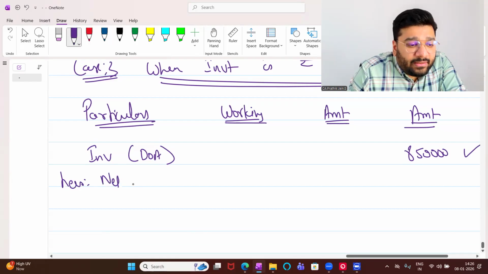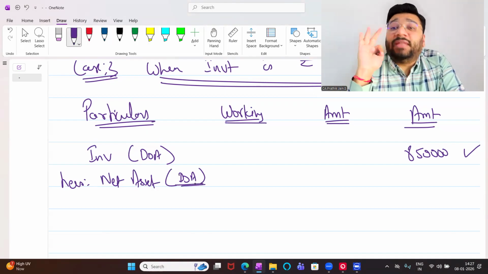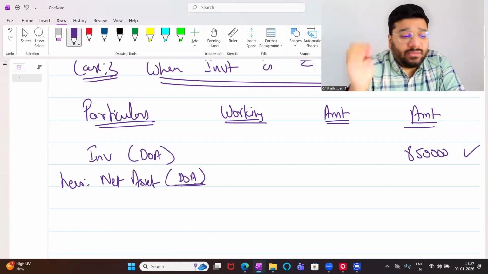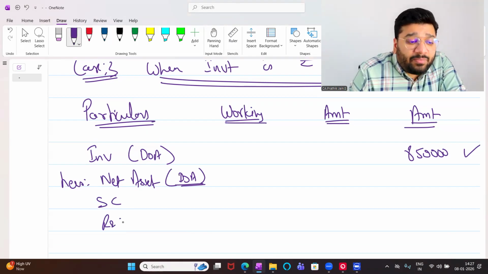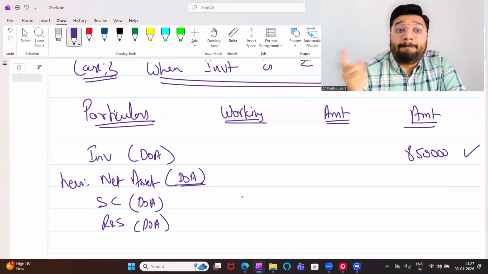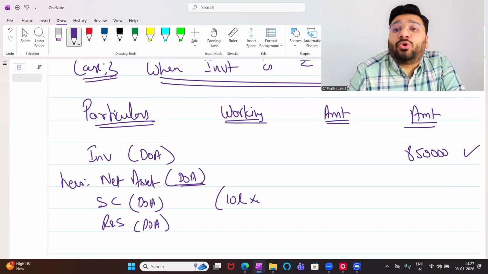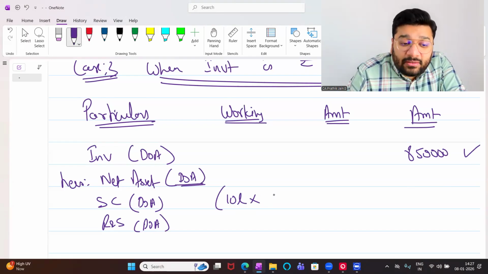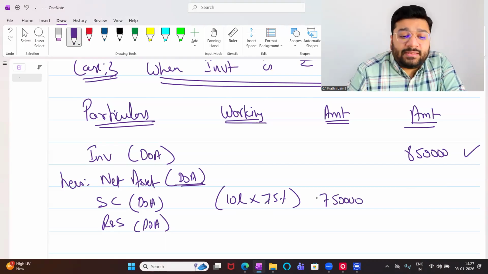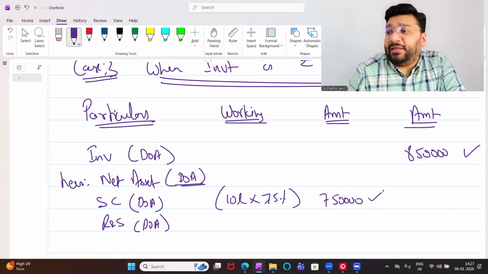Less net asset. On which date? On date of acquisition. Net asset comprises 2 items. Which 2 items? Share capital and reserve and surplus. Share capital on which date? Date of acquisition. Reserve and surplus, date of acquisition. Share capital, I'll get information from where? Balance sheet of S Limited. 10 lakh is the capital of S Limited. In there, how much is the holding company going to acquire or acquired? 75%, which is 7,50,000. Which means to buy shares from X, I have to pay him this 750 minimum, plus